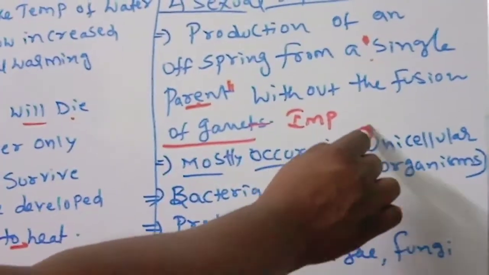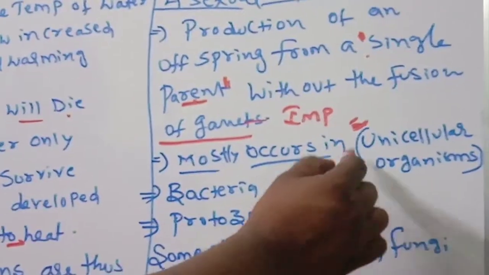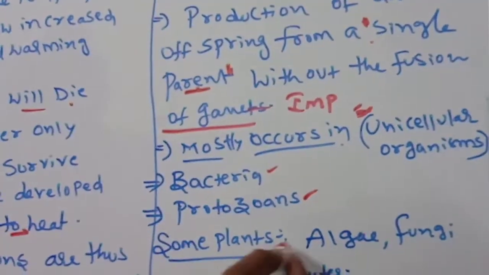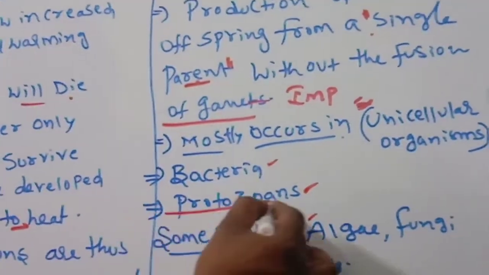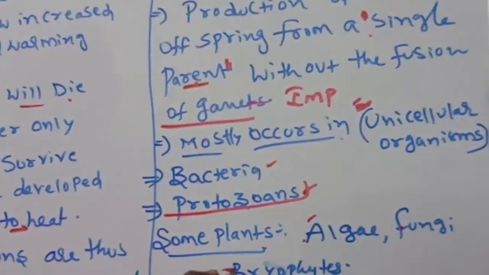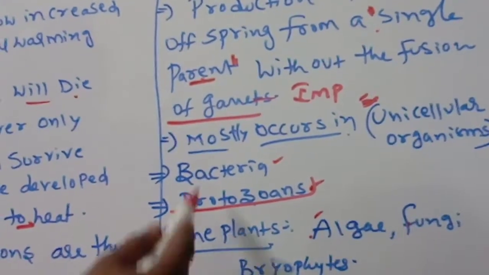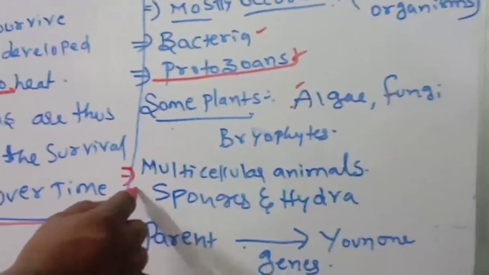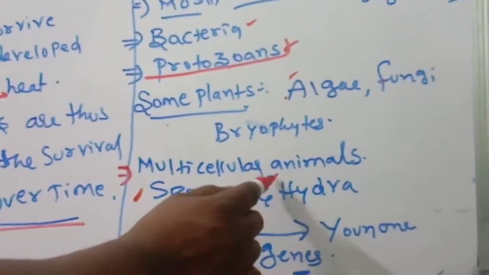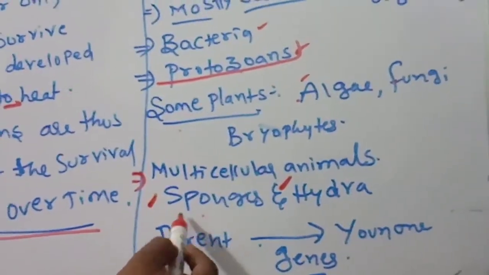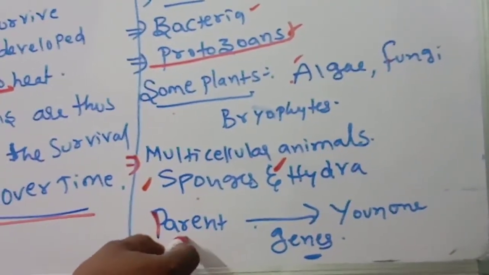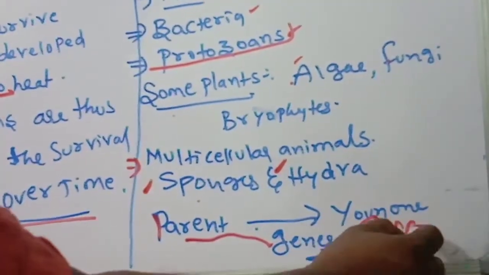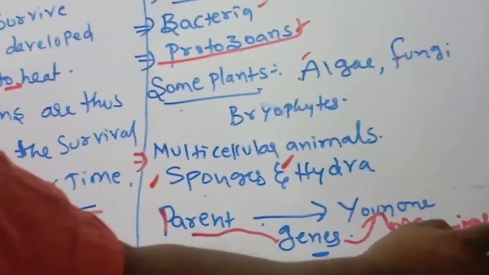It mostly occurs in unicellular organisms. What are the single cell organisms? Bacteria, protozoans, some plants, algae. Algae, fungi, bryophytes are also some plants. In these also, asexual reproduction takes place. Next, multicellular animals: sponges and hydra perform asexual reproduction. So from the parents, genes will transfer to young ones or offsprings. Are you understanding or not? As it is, the genes will be transferred to offsprings.